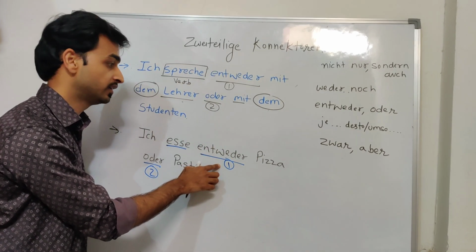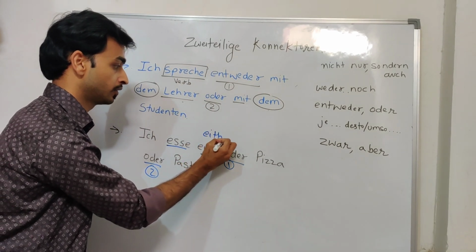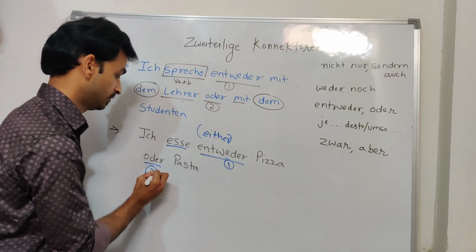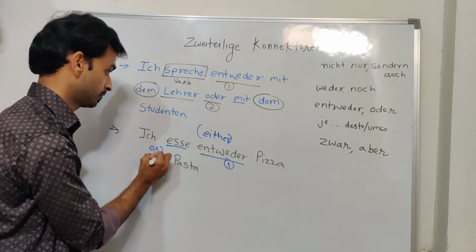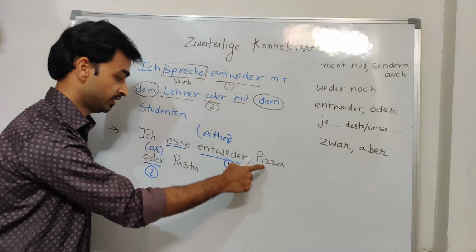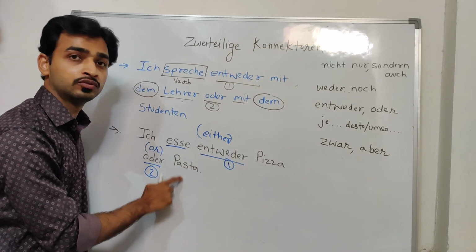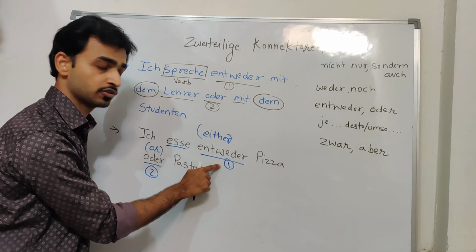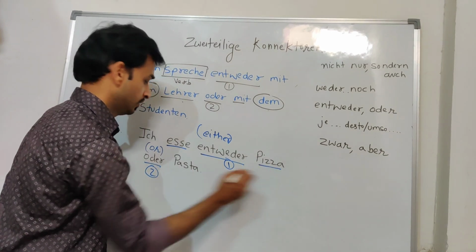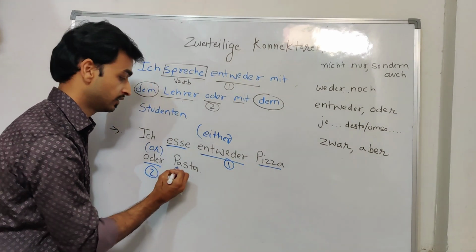This is the first part, either, and this is or. So I eat either pizza or pasta. So this is the formation. After the verb you will write the first part, then the noun, and then the second part, then another noun.